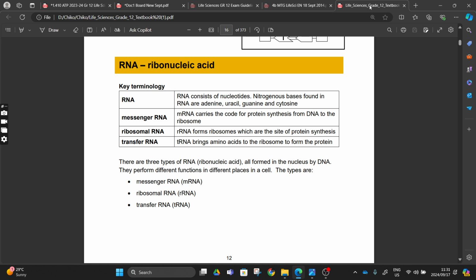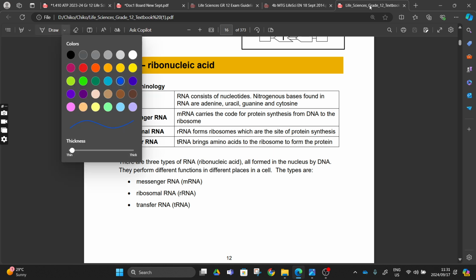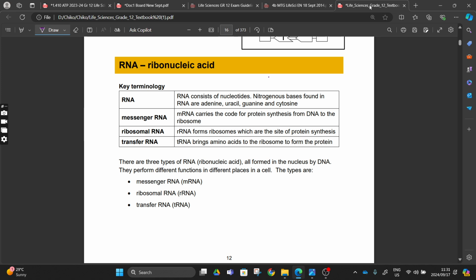RNA, ribonucleic acid. Yesterday we did DNA, deoxyribonucleic acid. We only have 2 types of nucleic acid in our body, RNA and DNA. RNA also consists of nucleotides, right? And these nucleotides have nitrogenous bases. The nitrogenous bases found in RNA are adenine, uracil, guanine, and cytosine.